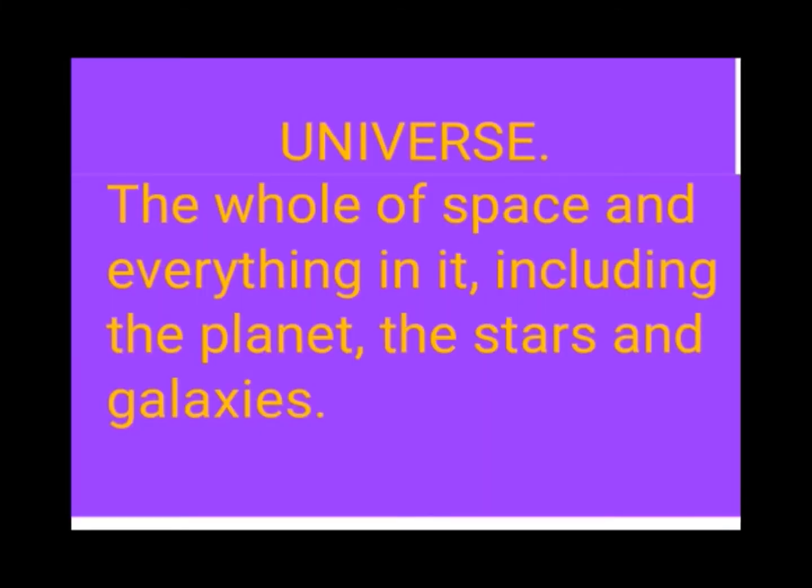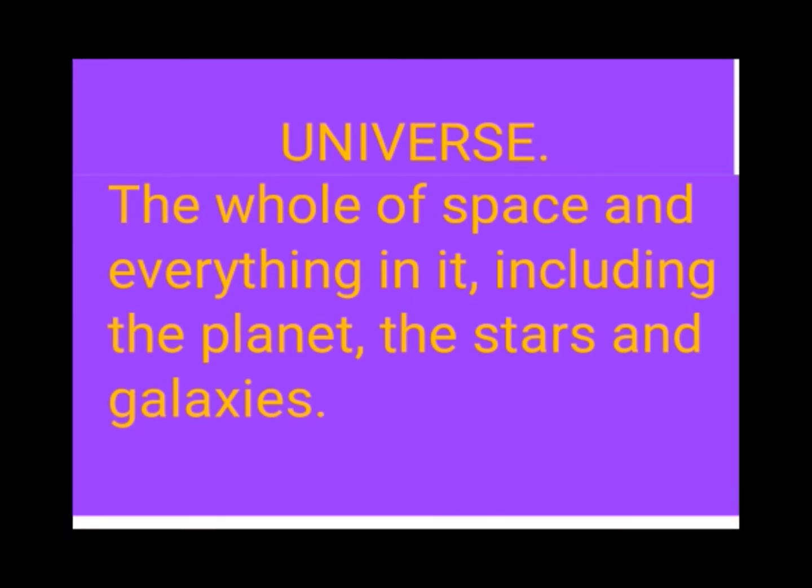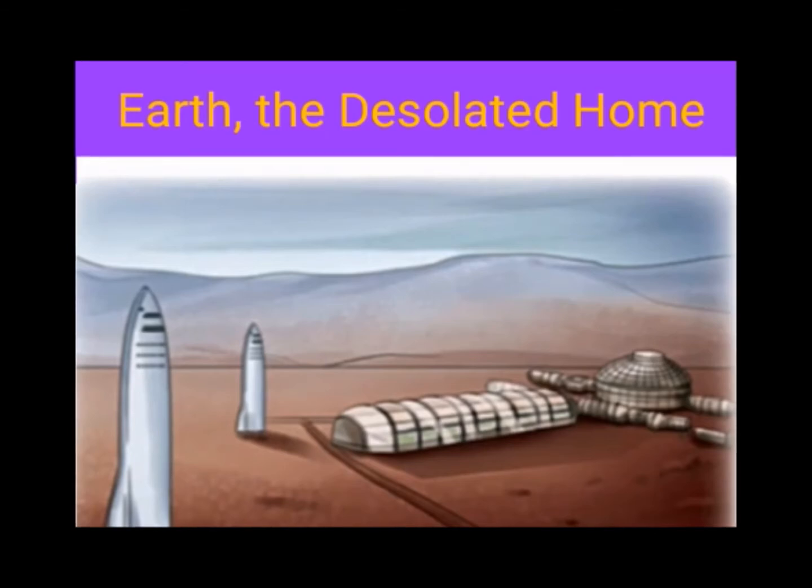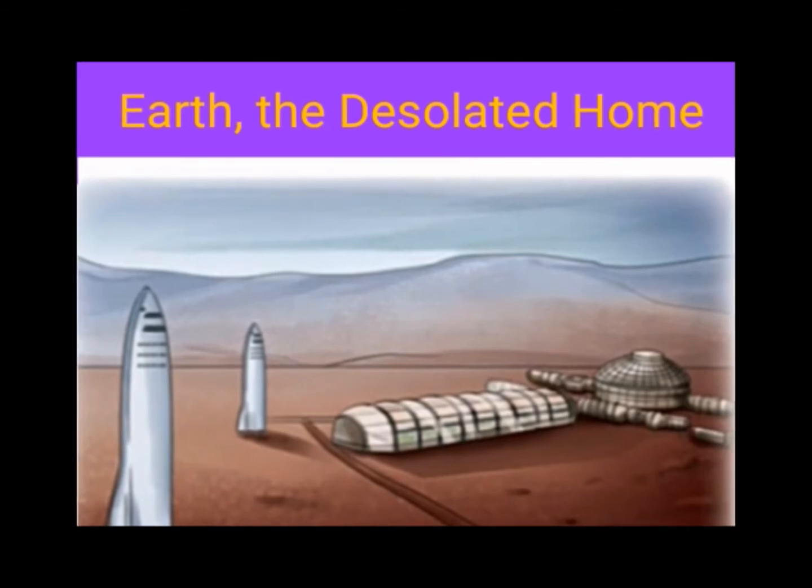The whole of the space and everything in it, including the planets, the stars and the galaxies together is called the universe. Now we shall move on to our lesson, that is Earth, the Desolated Home. We know about our Earth, but what is desolated? Desolated means destroyed and the place where we cannot live. In this lesson, we are going to see what had happened to our Earth.